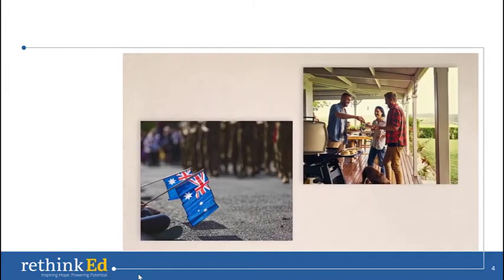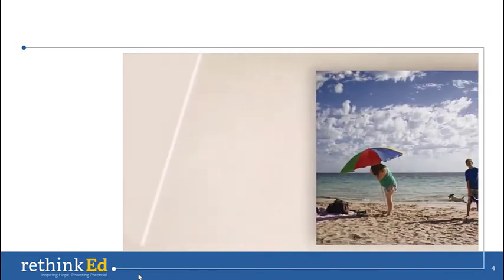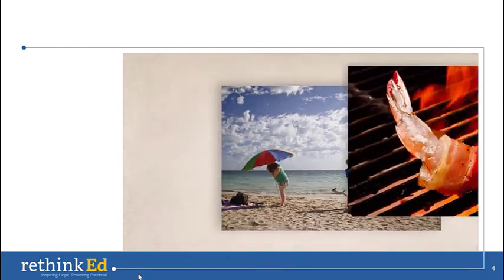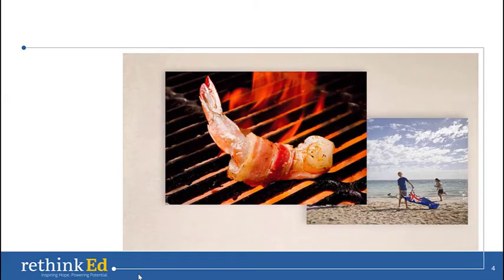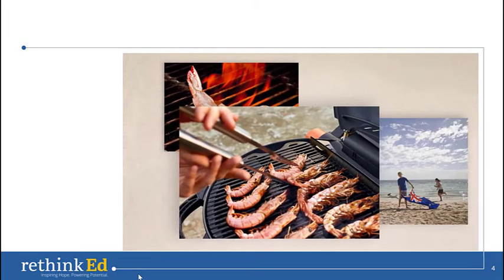They also celebrate Australian Day with barbecues, parades, and fireworks. Because Australia is surrounded by the ocean, fish is a popular food in Australia. Shrimp on a barbie, anyone?